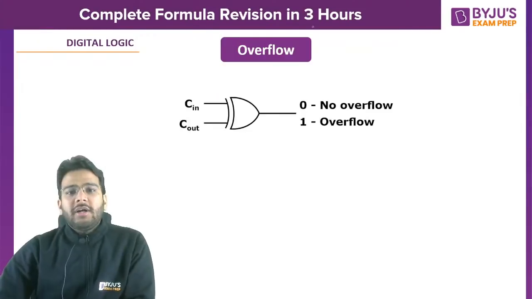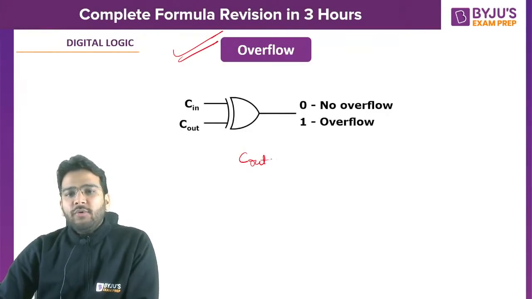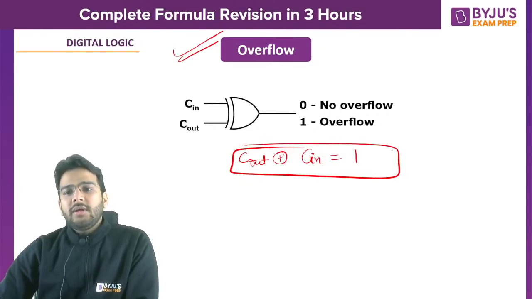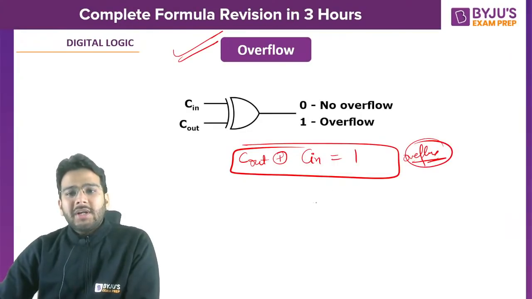That is very important. Now let's talk about overflow. The shortcut to overflow, I hope all of you know this: C out XOR C in. If it is equal to 1, then in that case it is going to be overflow. Now what is C out? What is C in?